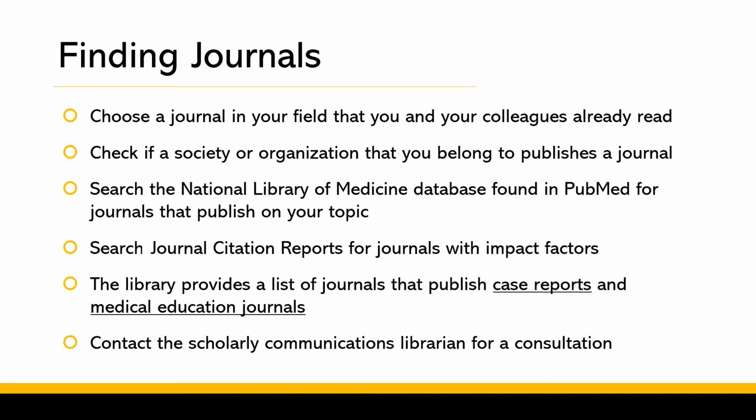There are several venues you can use to find the right journal. Choose a journal in your field that you and your colleagues already read. You can check to see if a society or organization that you belong to publishes a journal. You can search the National Library of Medicine database found in PubMed for journals that publish on your topic. If you want a journal with an impact factor or a specific ranking, search Journal Citation Reports.